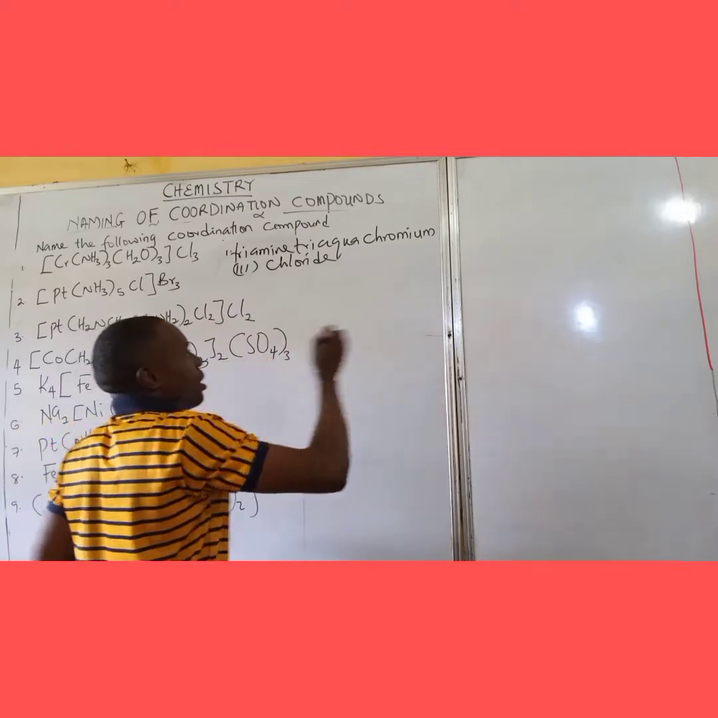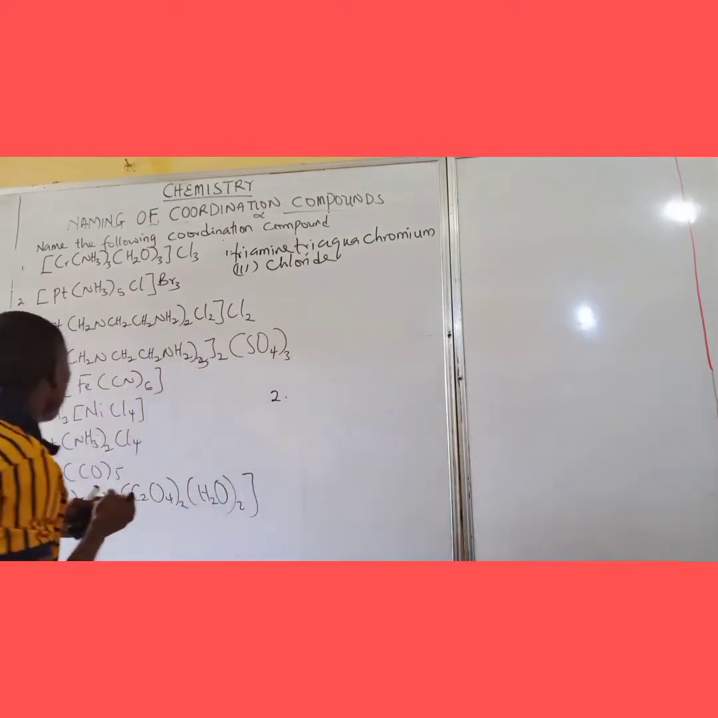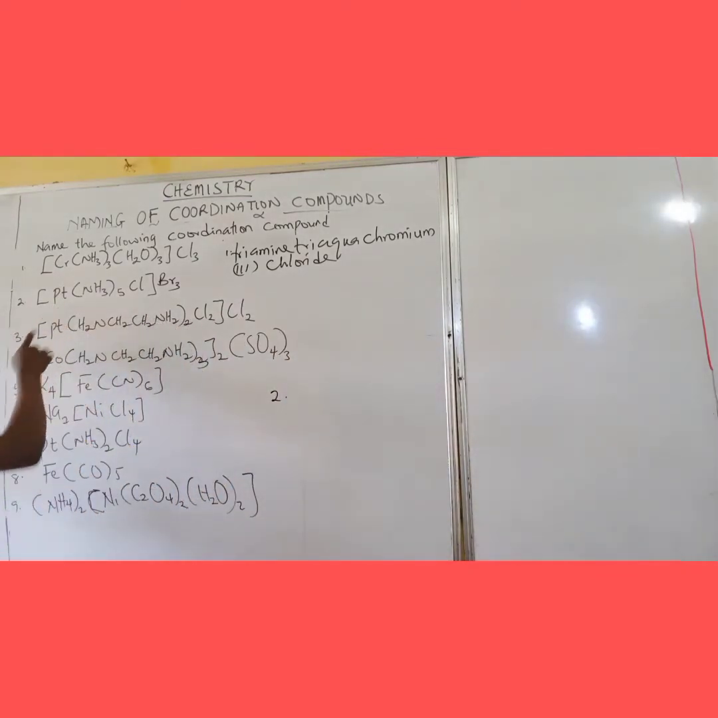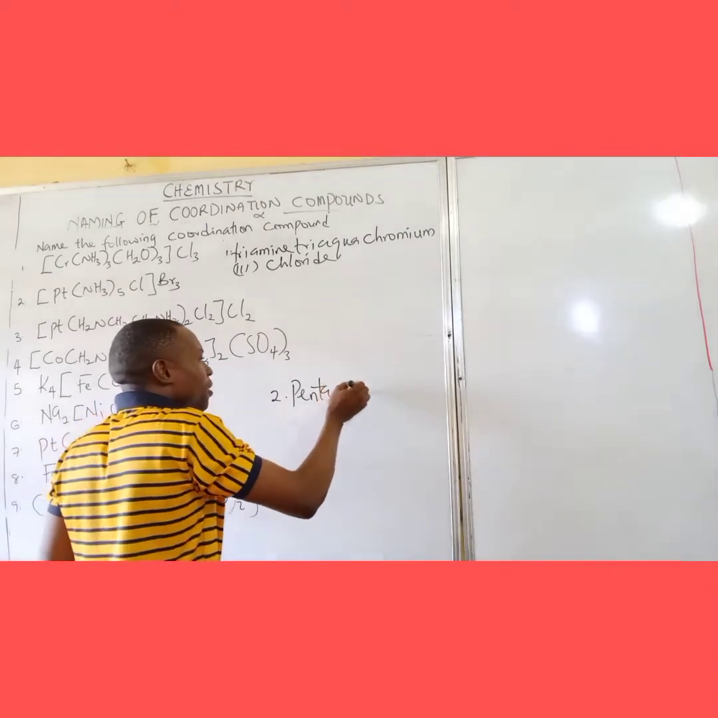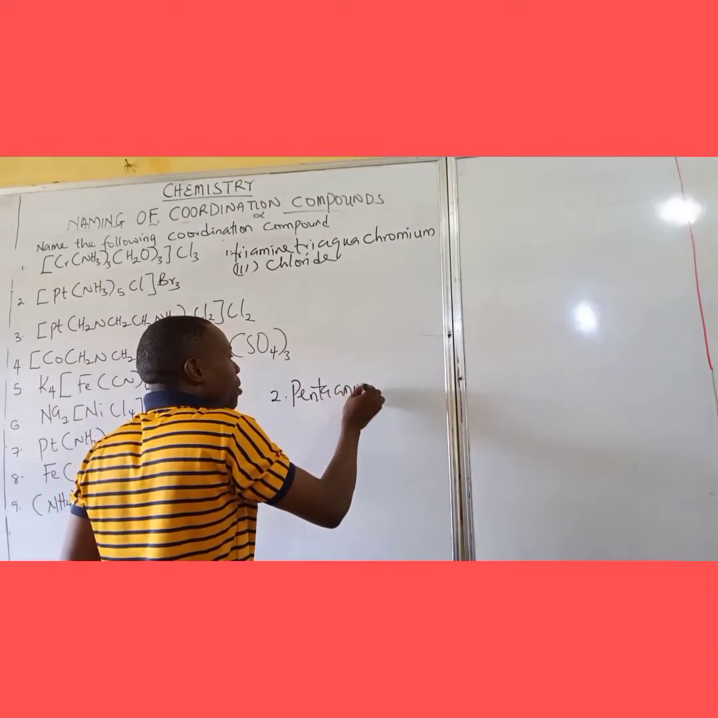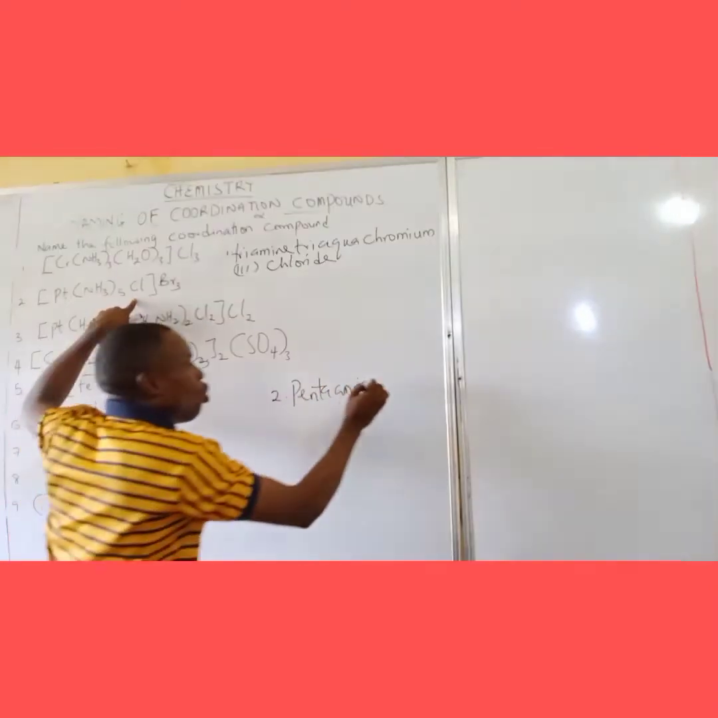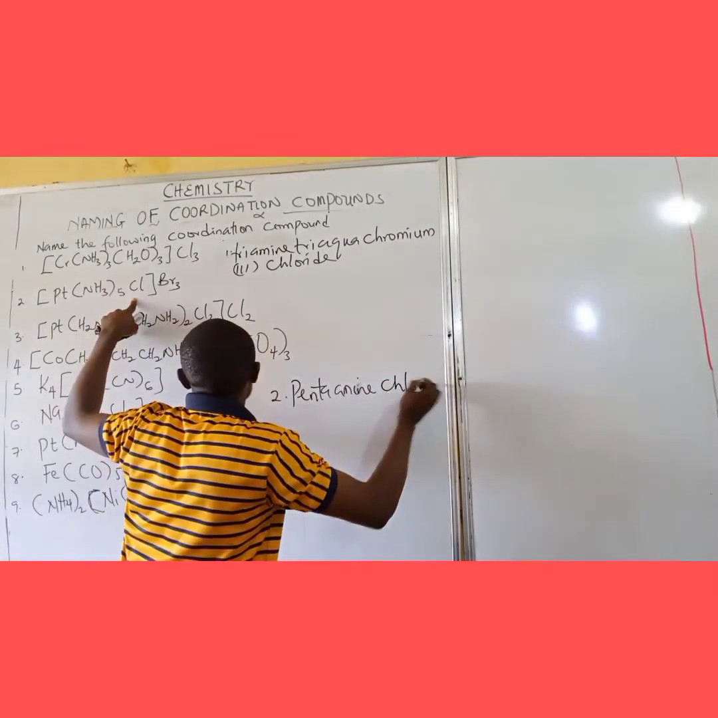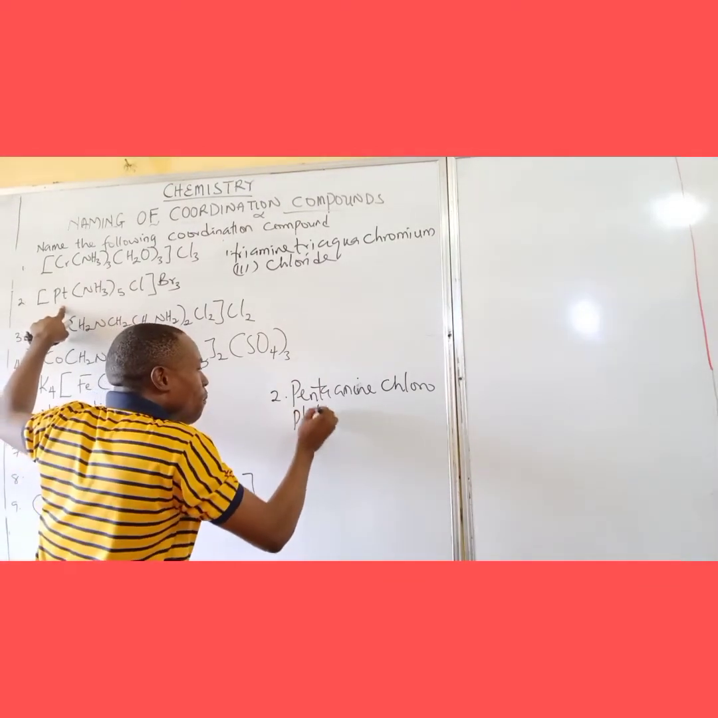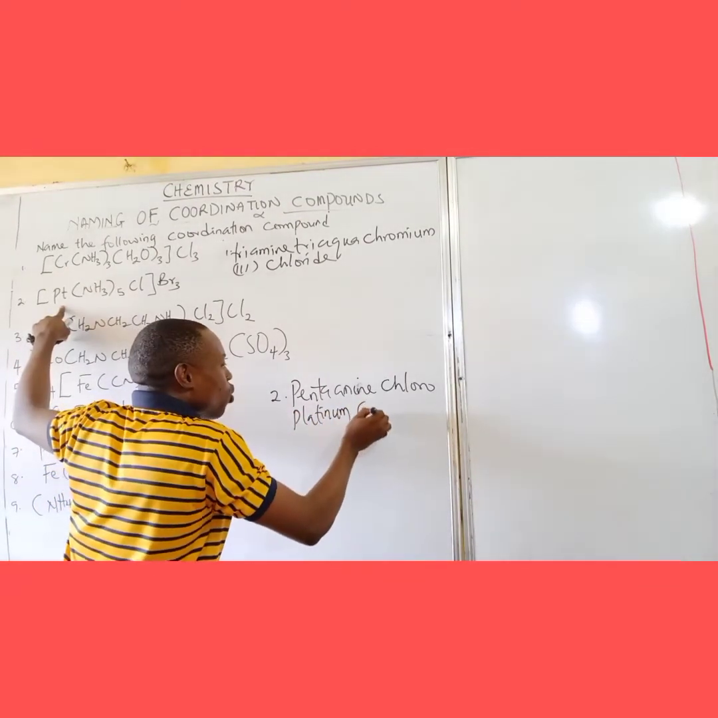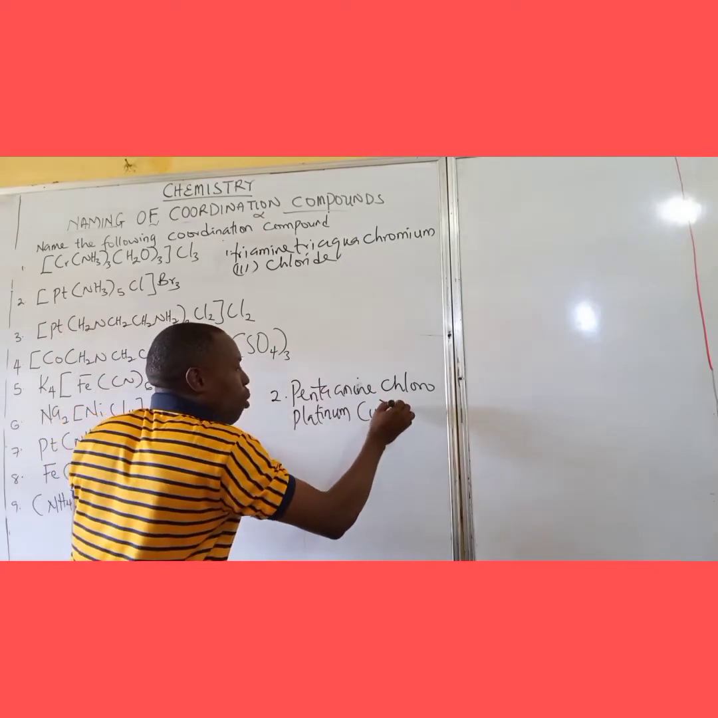Now we move to the next one quickly. That's for 1. Now for 2, what do we do? In naming for 2, the same rule also obeys. Amine comes before this one. So here becomes pentaamine, then chloro, then remember, platinum, platinum 4, bromide.